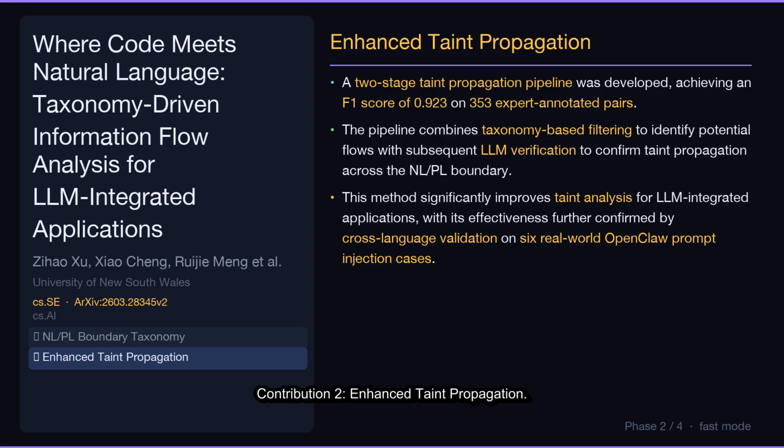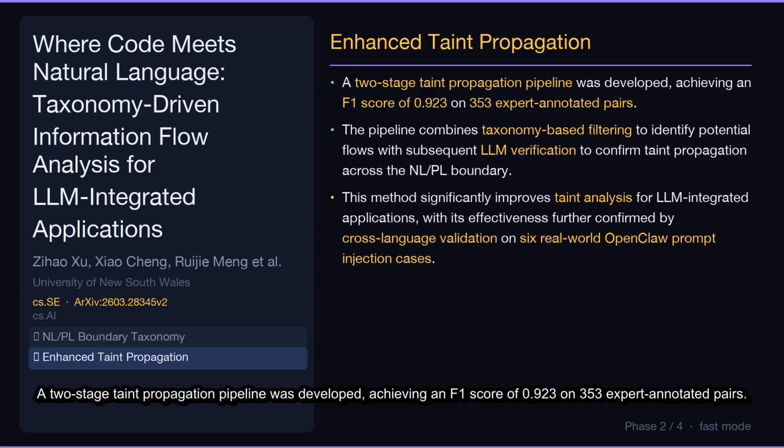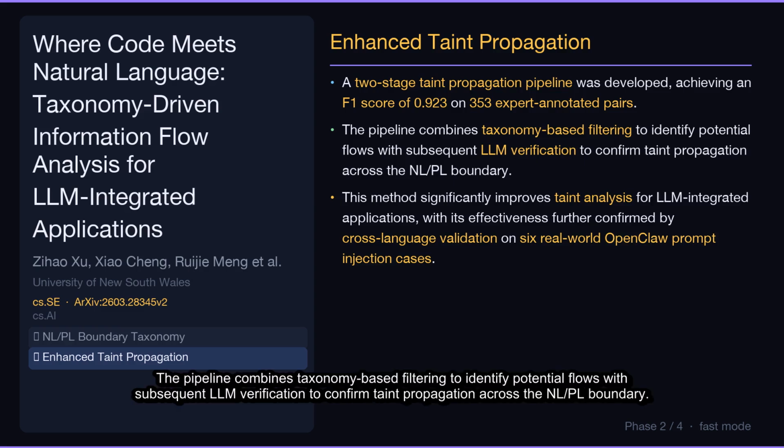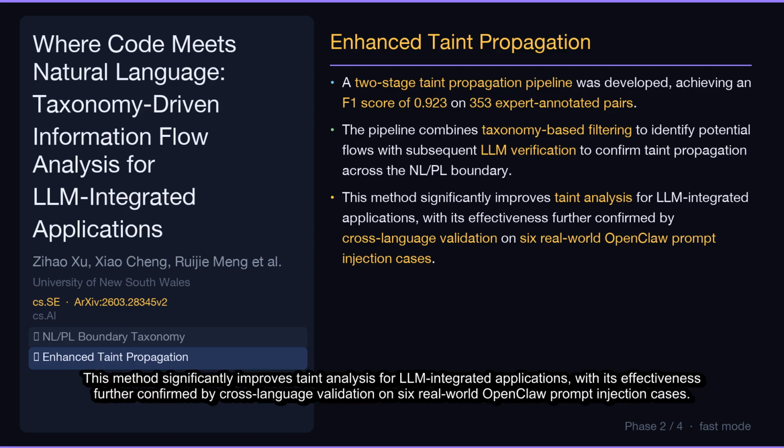Contribution 2. Enhanced taint propagation. A two-stage taint propagation pipeline was developed, achieving an F1 score of 0.923 on 353 expert annotated pairs. The pipeline combines taxonomy-based filtering to identify potential flows with subsequent LLM verification to confirm taint propagation across the NL/PL boundary. This method significantly improves taint analysis for LLM integrated applications, with its effectiveness further confirmed by cross-language validation on 6 real-world OpenClaw prompt injection cases.